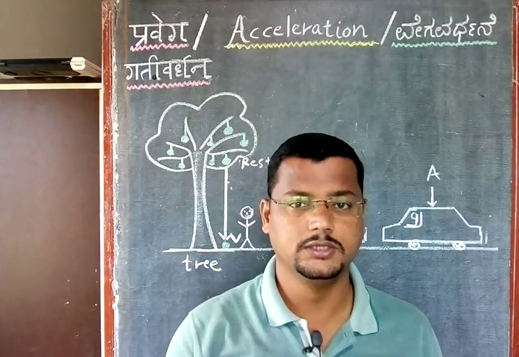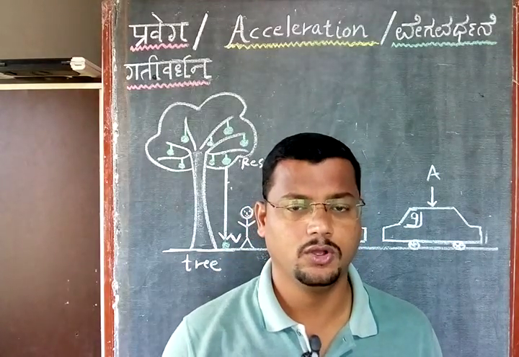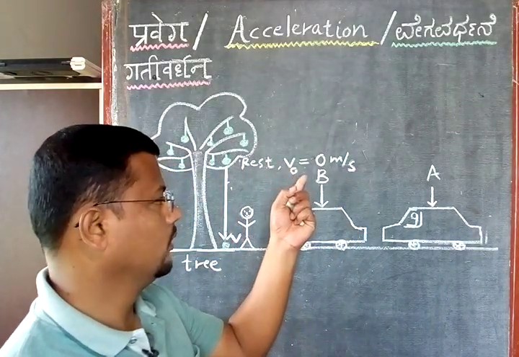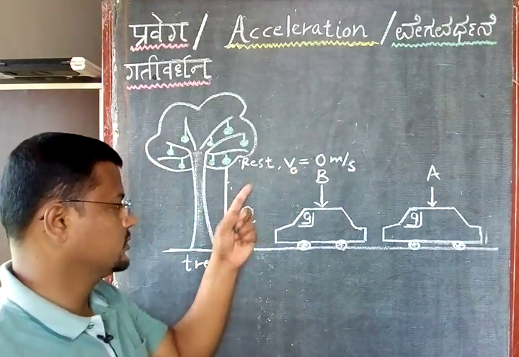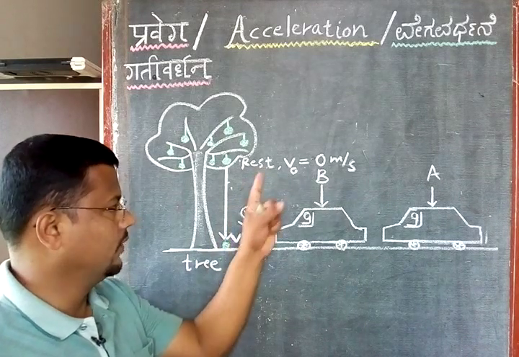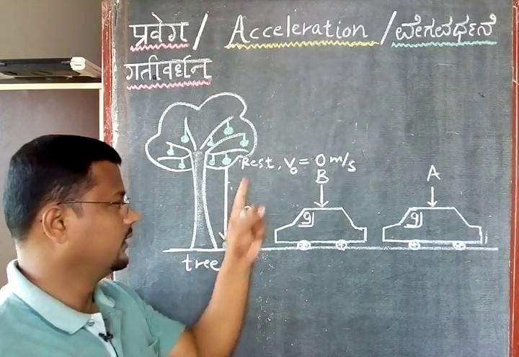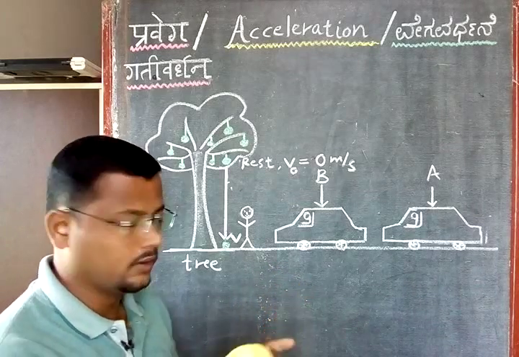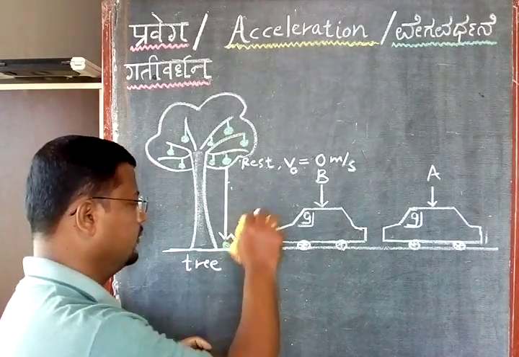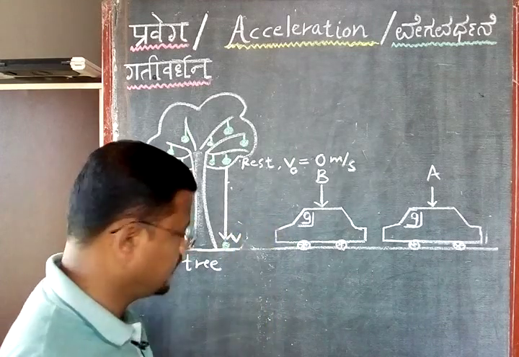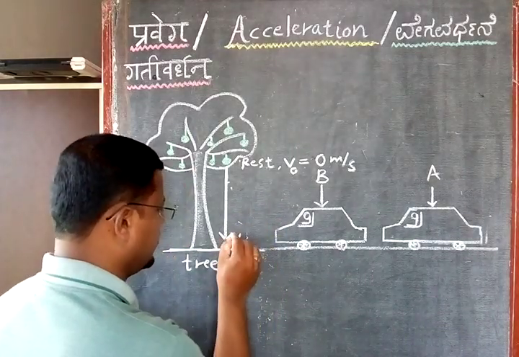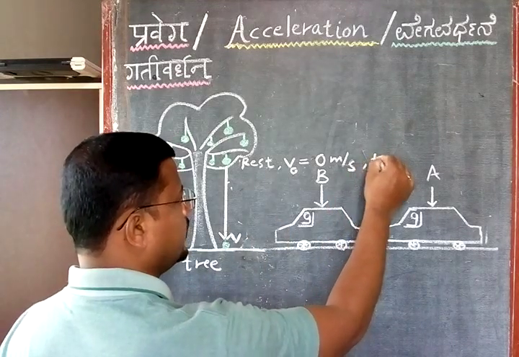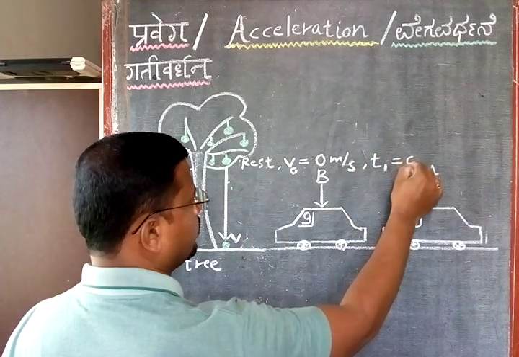Whenever there is a change in the velocity with time, why am I telling the time? Because initially the time is 0 and afterward the time is some t. So here velocity is changing and time is also changing. So this is called acceleration. What is the final velocity at this point? The final velocity is v. Initial time t1 is equal to 0.